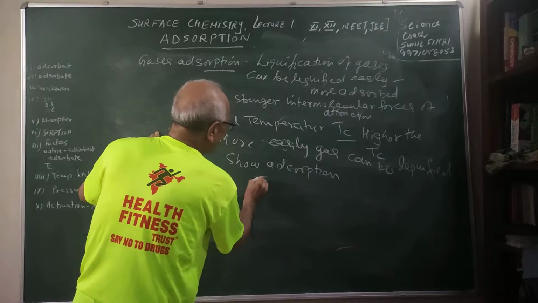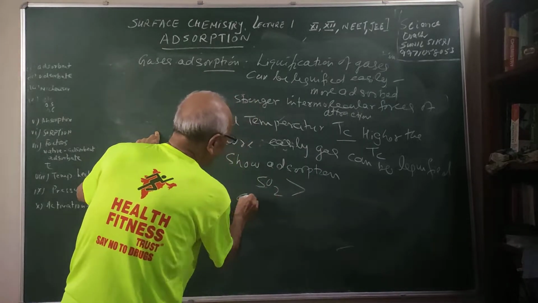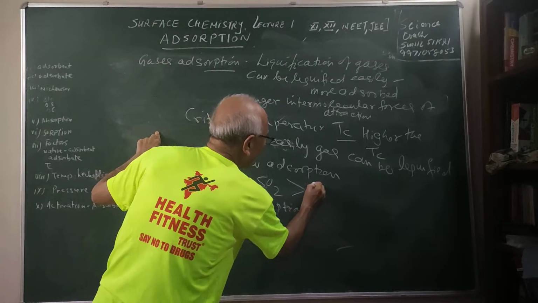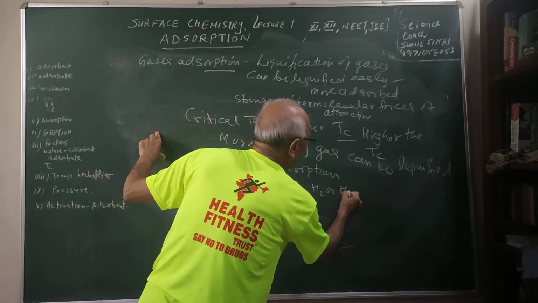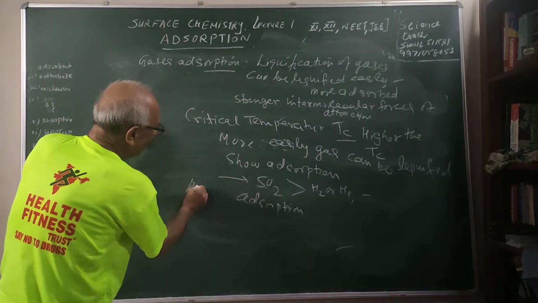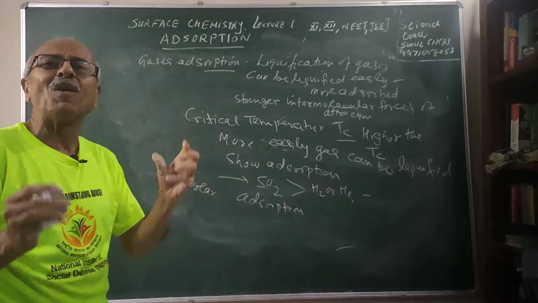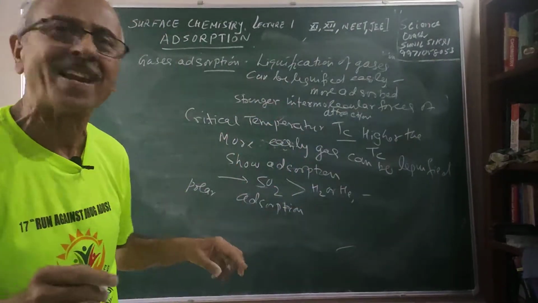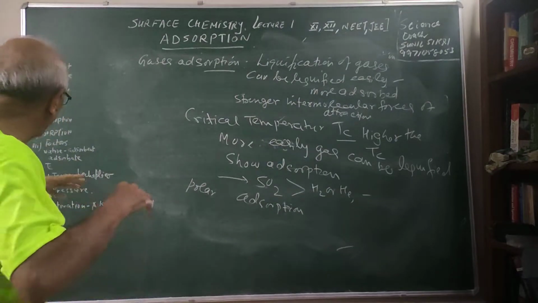That is why sulfur dioxide has a greater tendency to show adsorption than hydrogen or helium or other gases, because it is a polar molecule, and polar molecules have dipole interaction. Stronger intermolecular forces of attraction exist, therefore they are adsorbed more.